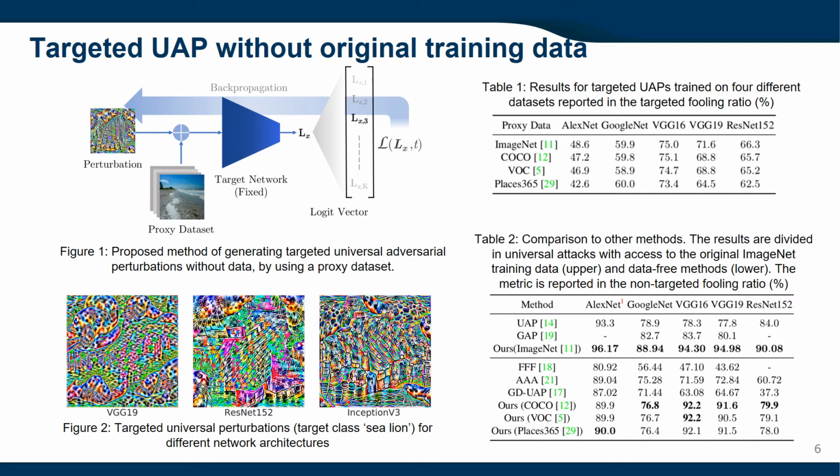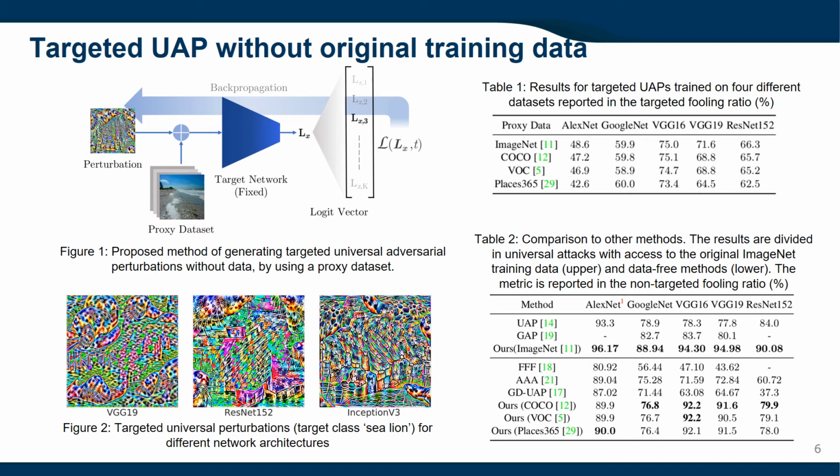In Table 1, we report the targeted fooling ratio on the ImageNet validation dataset for UAPs generated with proxy datasets and the original ImageNet training dataset. Two major observations can be made. First, a significant difference cannot be observed for the three different proxy datasets. Moreover, there is only a marginal performance gap between training with the proxy datasets and training with the original ImageNet training data. These results support our assumption that the influence of the input images on targeted UAPs is like noise.